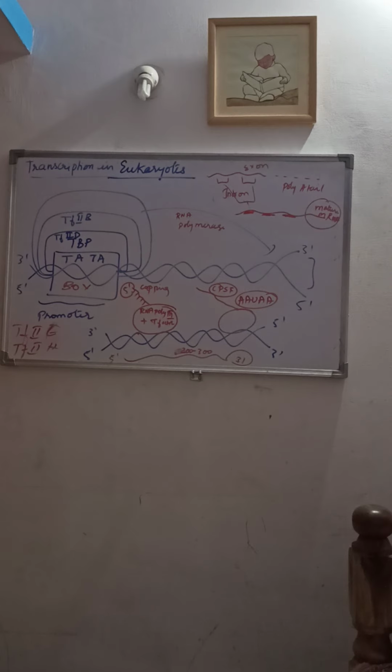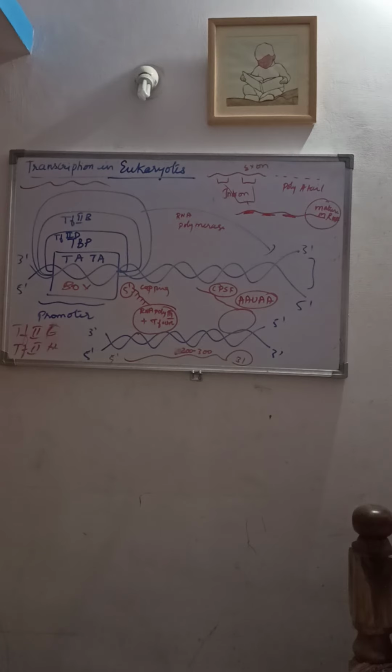This TFIIH is responsible for unwinding the double helical structure of the DNA, providing the single stranded DNA template, from which the genetic information will be copied to form the RNA molecule. So this is how the initiation of transcription in eukaryotes is completed.